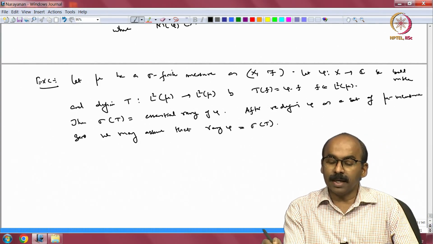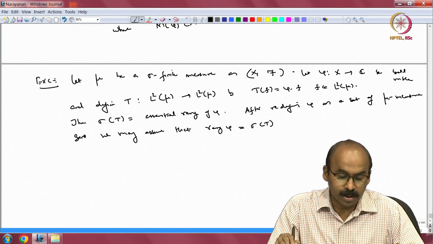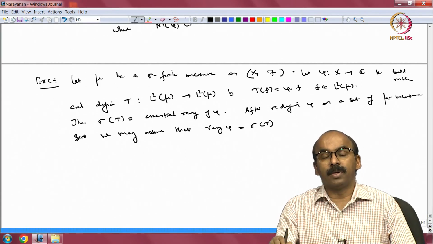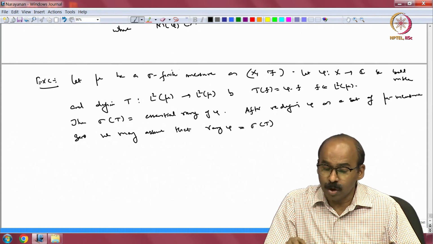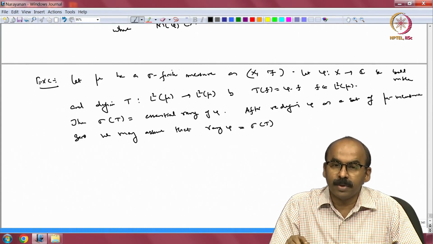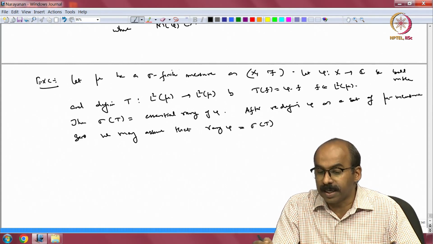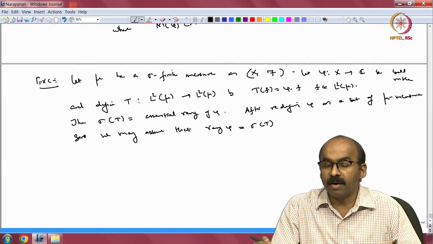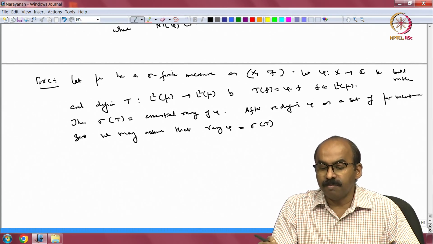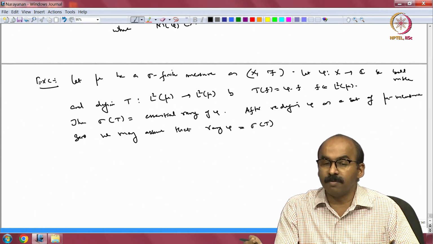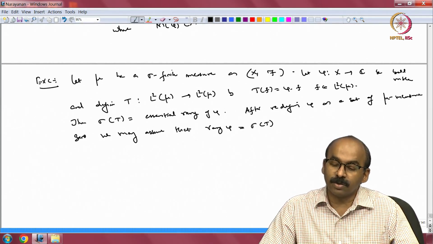The essential range is the spectrum actually, but you redefine on a set of measure 0. If you redefine phi on a set of measure 0, the operator is not going to change, because T f equals phi f, and if I change phi to a different representative, the new representative times f will be the same function in L2.